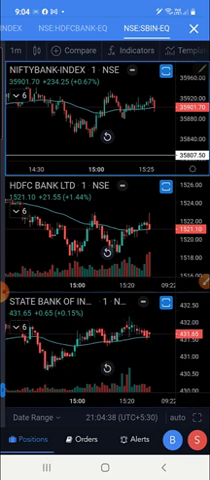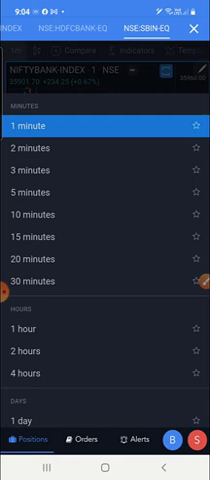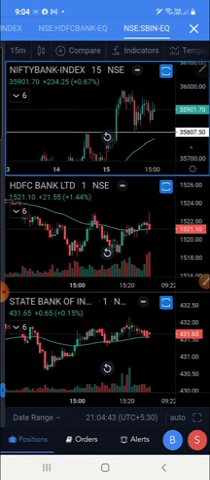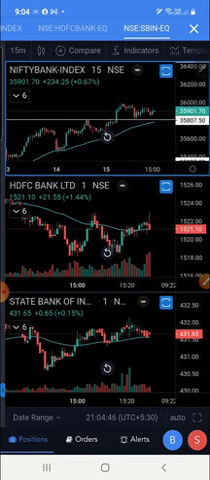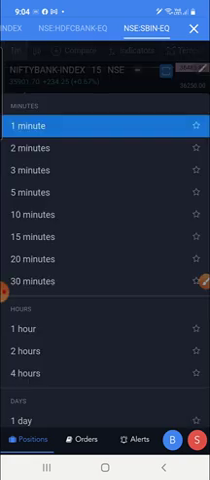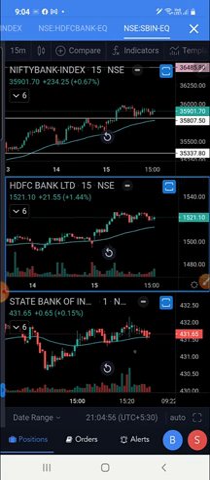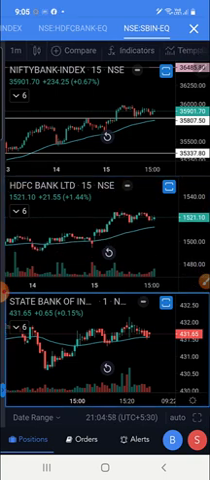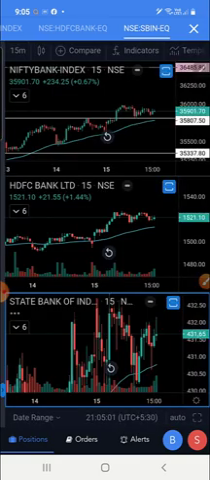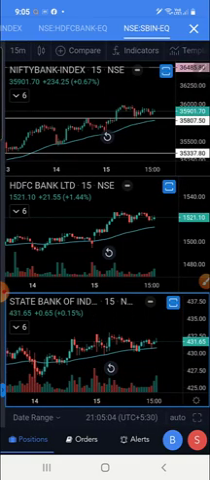Now I'll change Bank Nifty to the 15 minutes time frame. SBI and HDFC are also on the 15 minutes time frame, and State Bank of India on the 15 minutes time frame. Whatever you want, you can customize each script. Now you can see all three scripts. What is the use of this? If you want to take some trade on HDFC or Bank Nifty or something else, you can compare all the banking sector.